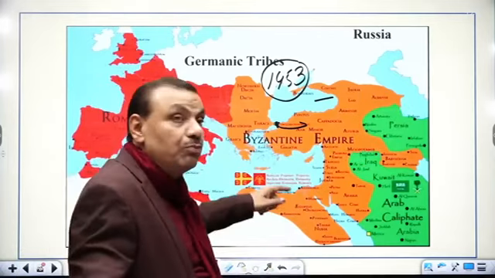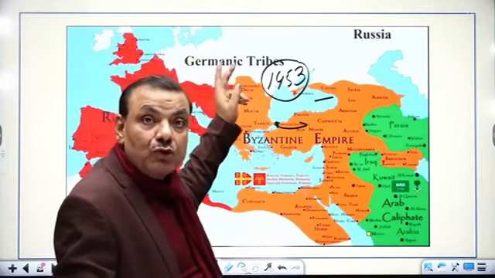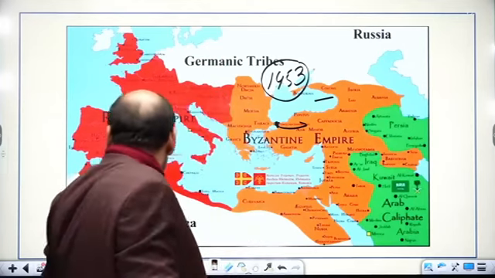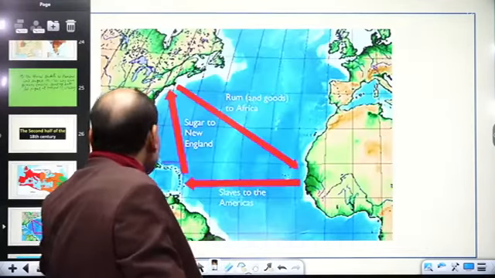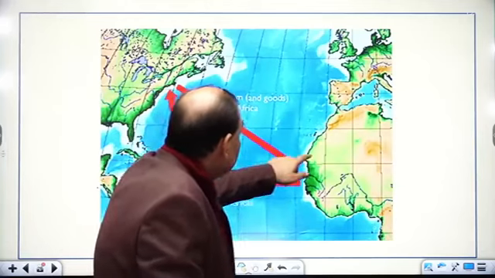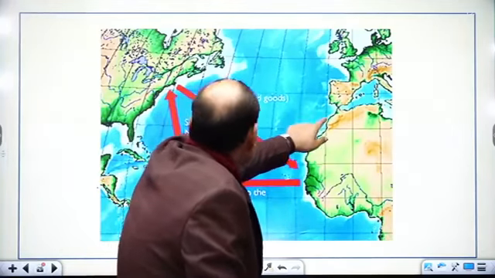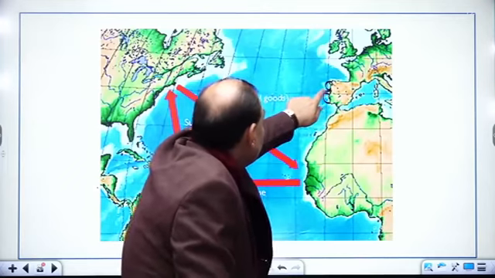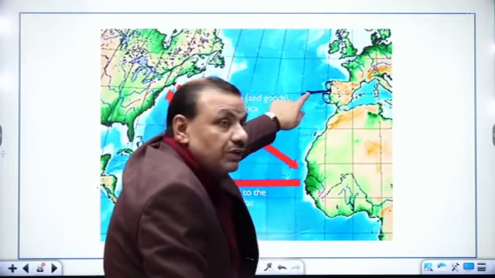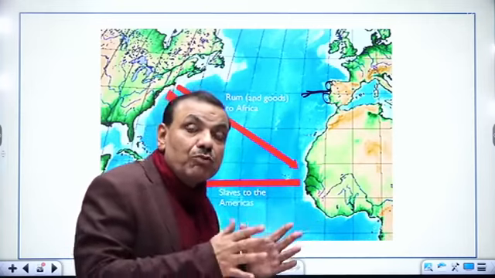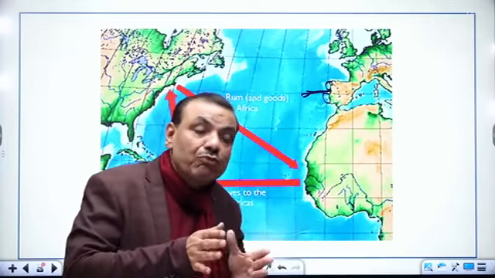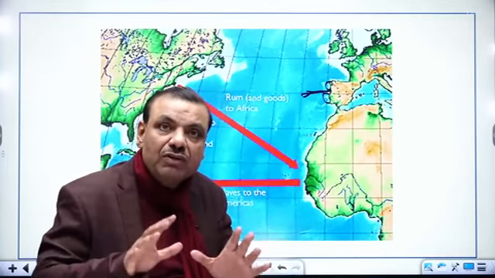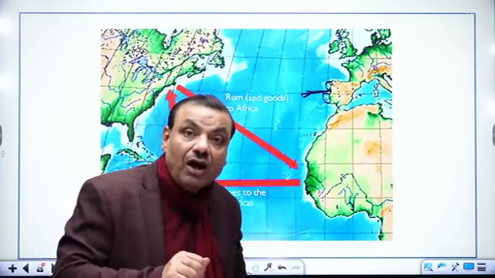So that's why sea voyages started. And two countries took the initiative. Here you will just observe on the map, later this map is not available here. Here you can see, this is Africa, this is Europe, and this is Spain and this is Portugal. So Spain and Portugal ruled the roost. They started sea voyages, and the basic objective was to discover an alternative route to India.